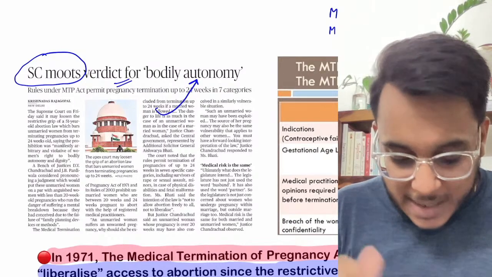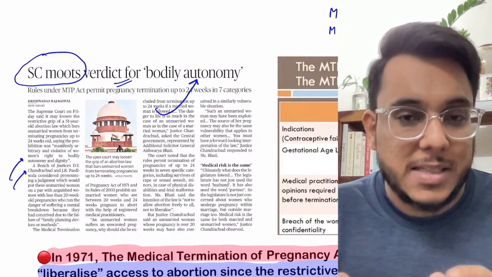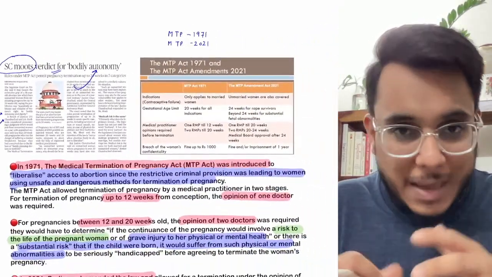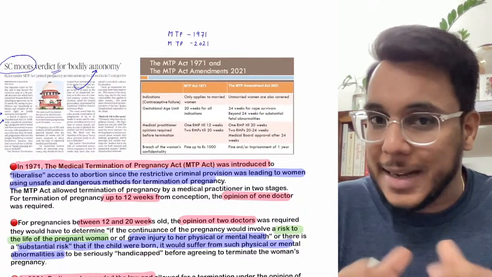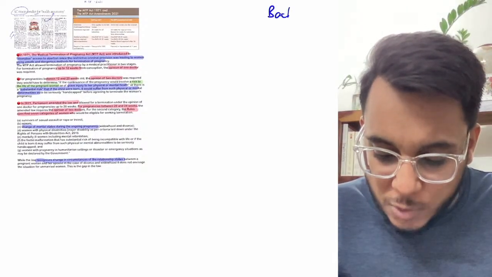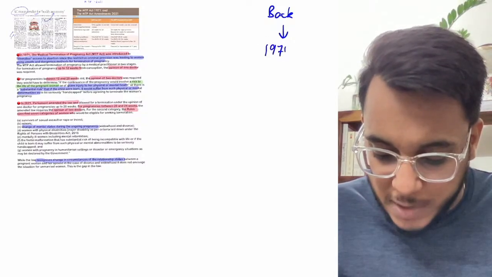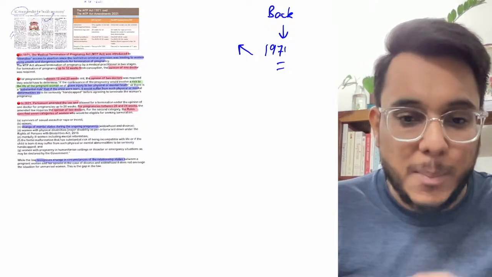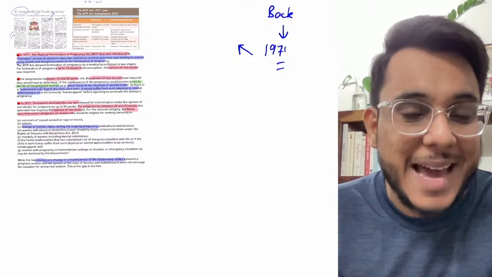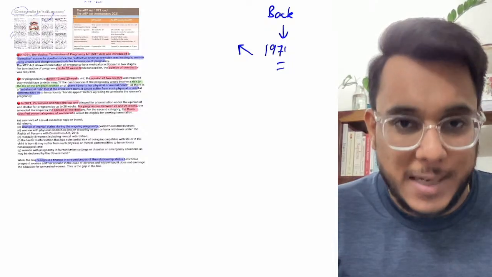Now guys, if you just directly read this article, it is not going to make a lot of sense. So first of all, we need to know the background of this article, and therefore the background becomes more important. After that, the article is just a one-liner concept. Now guys, I will tell you the background. The story of this issue starts from 1971. Before 1971, inducing a woman to go for a miscarriage was a criminal offense. So abortion was not allowed before 1971.